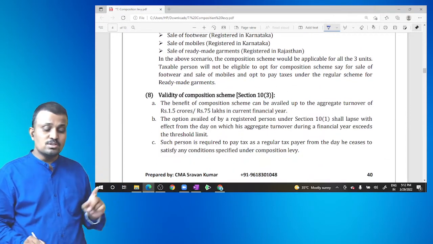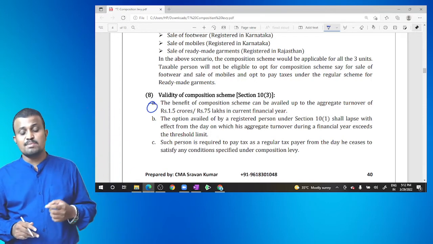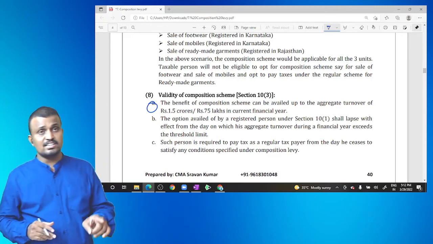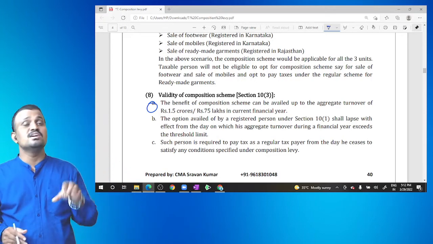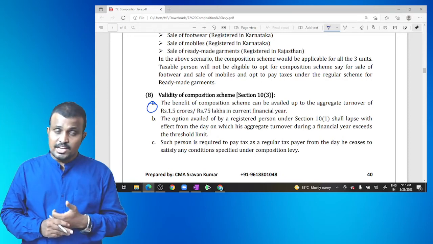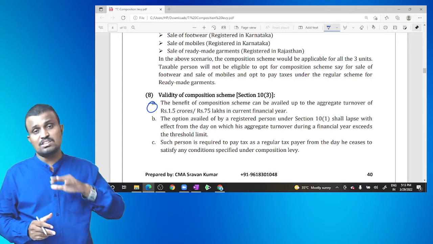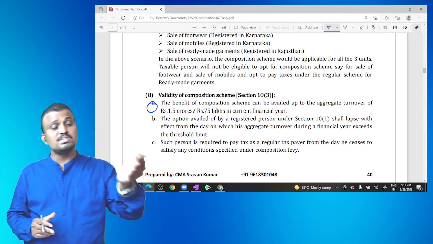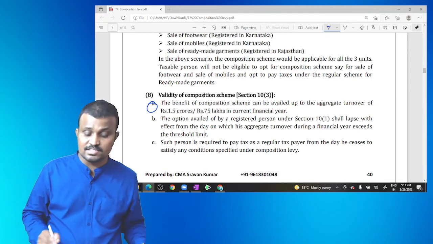Next, validity of this scheme. The benefit of the composition scheme can be availed up to the aggregate turnover of 1.5 crore, 75 lakh or 50 lakh in the current financial year. If that aggregate turnover exceeds, then the party has to withdraw from the composition scheme from the next day onwards, and has to pay the tax at regular rates.